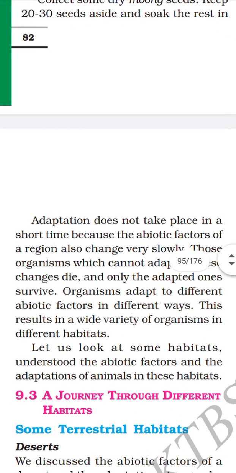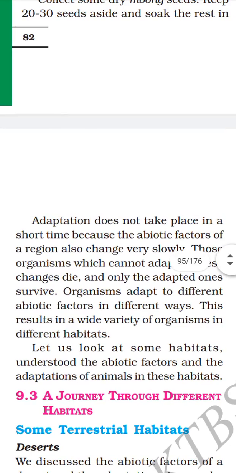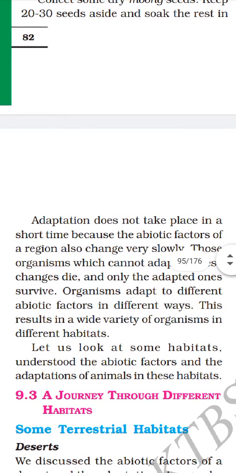Organisms adapt to different abiotic factors in different ways. This results in a wide variety of organisms in different habitats.